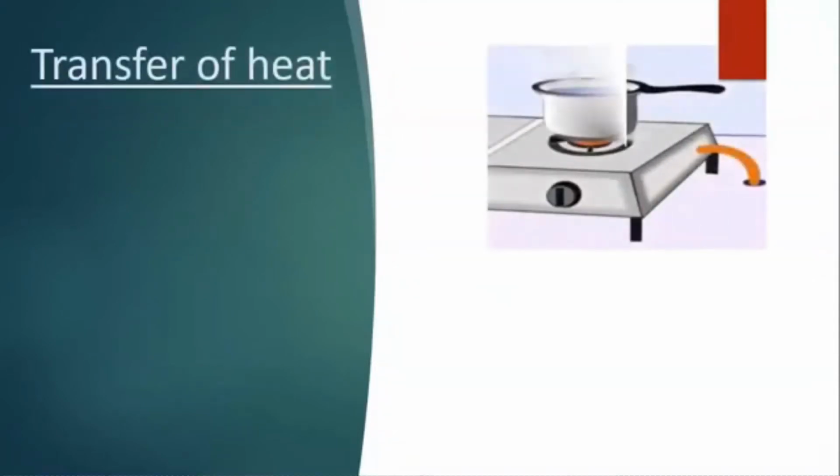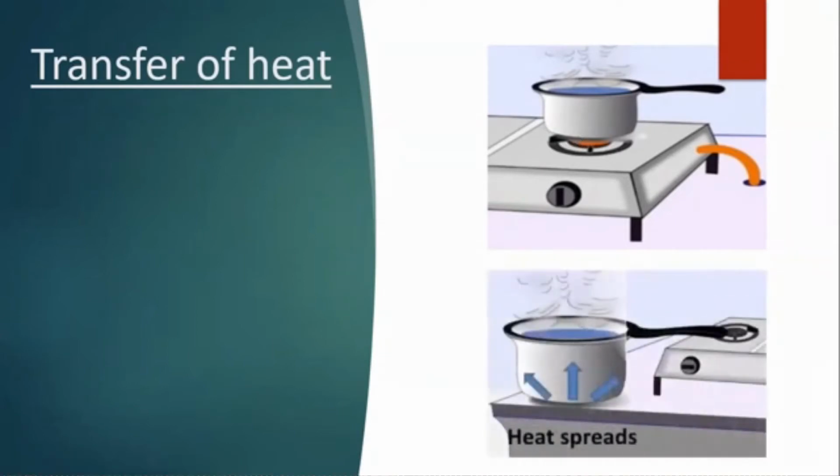You might have observed that a frying pan becomes hot when kept on a flame. It is because the heat passes from the flame to the utensil. When the pan is removed from the flame, it slowly cools down. Why does it cool down? Because the heat is transferred from the pan to the surroundings.